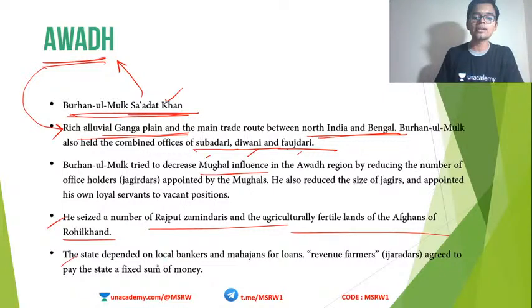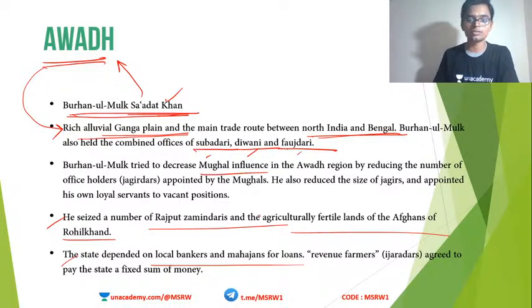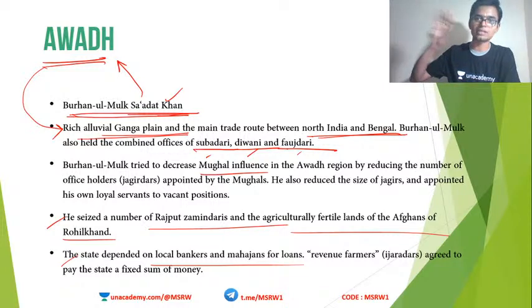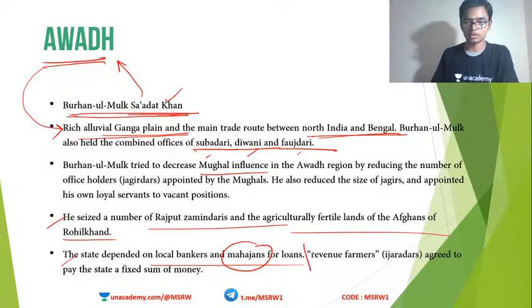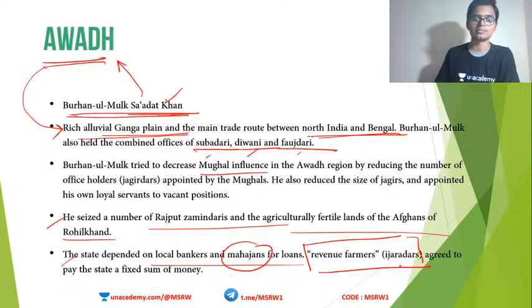The state depended on local bankers and Mahajans for loans. So this is another thing that developed in the Bengal region. The state, instead of depending on major bankers and all, started to depend on local money lenders and bankers known as Mahajans. And the system of revenue farmers or the Ijaradari system was started around this time.